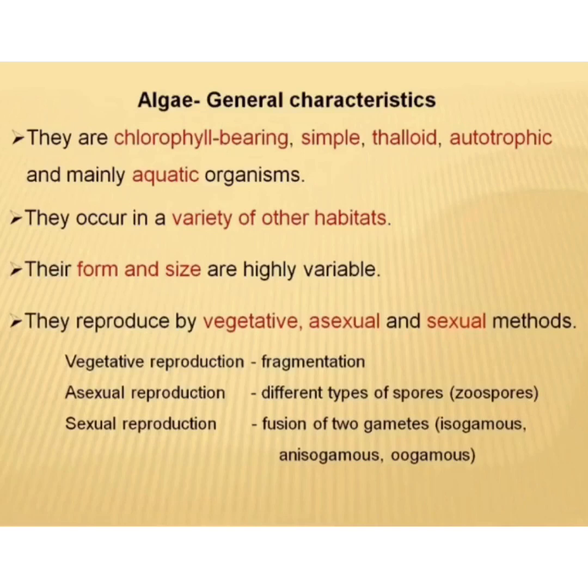Their form and sizes are highly variable and they reproduce by vegetative, asexual and sexual methods. Vegetative by means of fragmentation, asexual reproduction with the help of zoospores, and sexually by the fusion of two gametes, isogamy, anisogamy or oogamy.